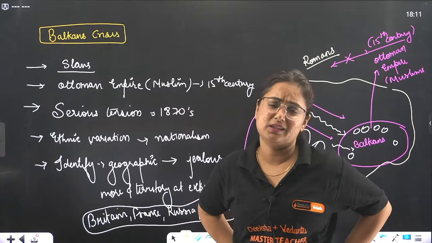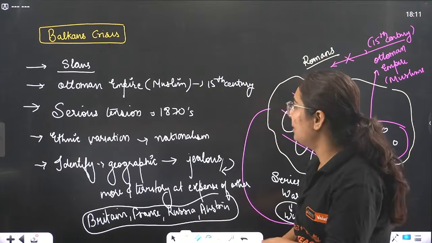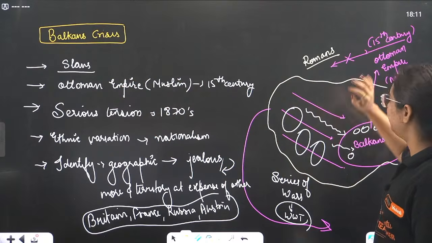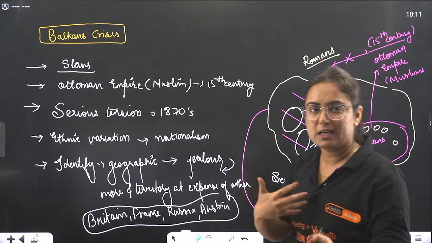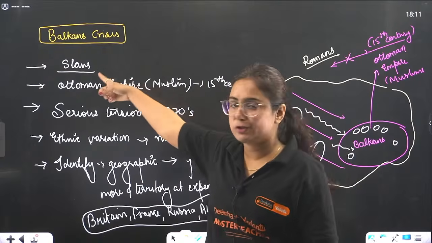Ma'am, please explain again. Okay, I'll do that again. So, what is the Balkan region? Ruled by Ottoman people. Who are Ottoman people? Muslim Empire, rivals with Romans. What is this region? Albania, Serbia, and all those countries. The common people of this region are known as Slavs.